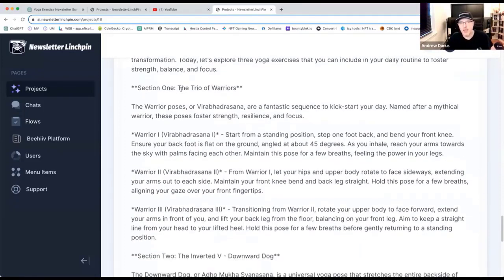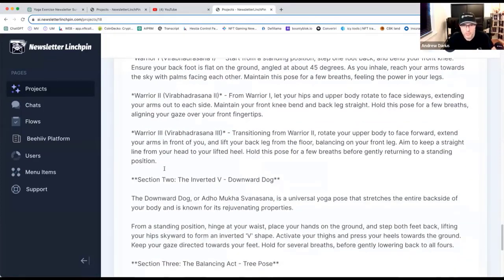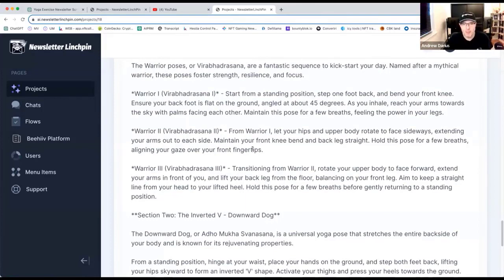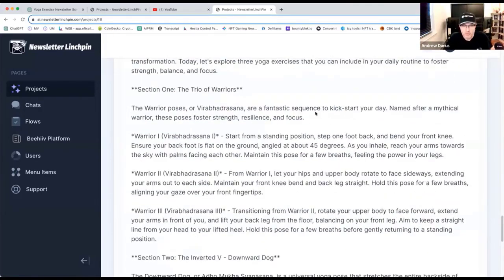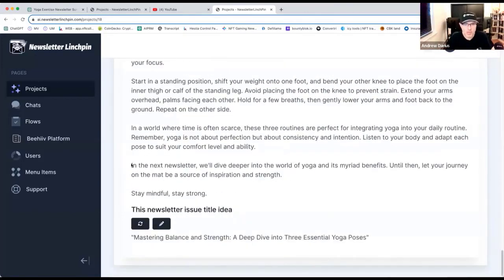So you have section 1, a trio of the warriors. Warrior 1, Warrior 2, Warrior 3. You have all those exercises. It's kind of catchy, like a story based also on what you have to do, right? Not biomechanical, but you have also information. Maintain your front knee bent and leg straight. So you feel better because you are a warrior, right? You are doing something, right? If this is your audience, you're doing something in the yoga universe. So there's a bit of this mindset, but not too much. But you actually have the mechanics, right? Angles, position.